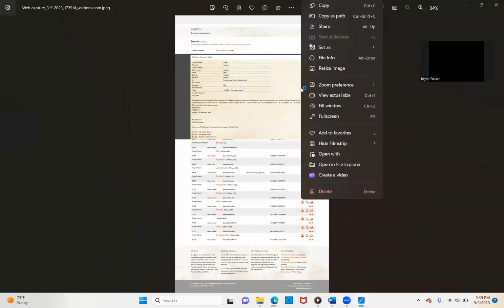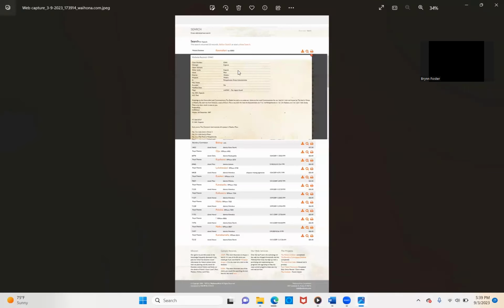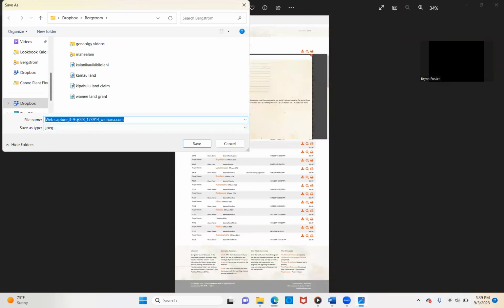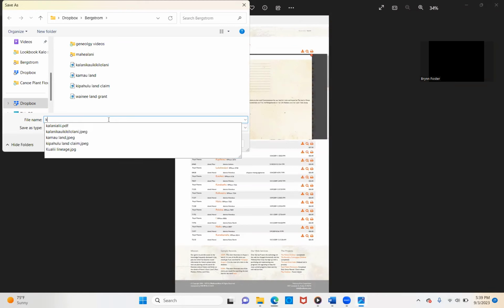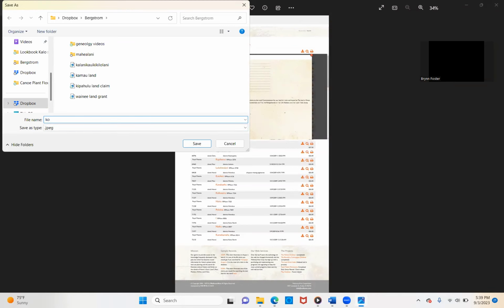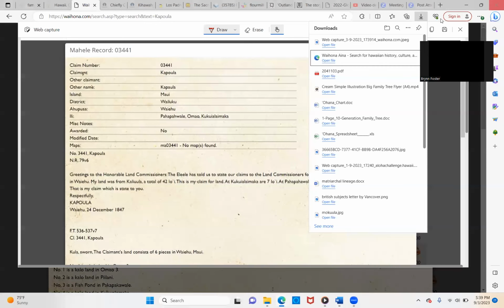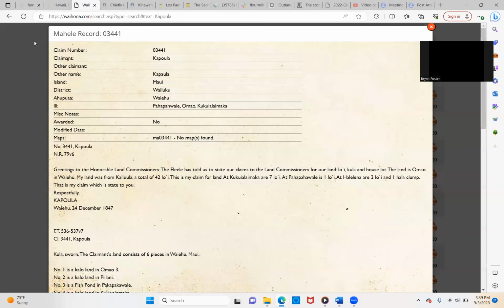And save as. And this is now a JPEG, so I can write whose it is. It's Capola Land Grant. That way you can keep all of these documents for further sharing.